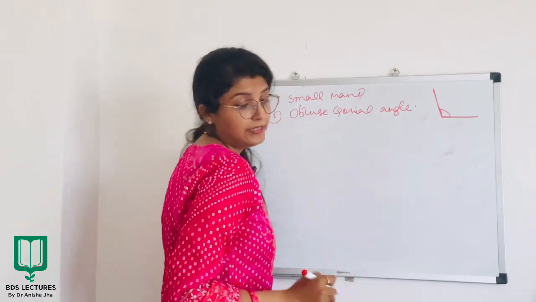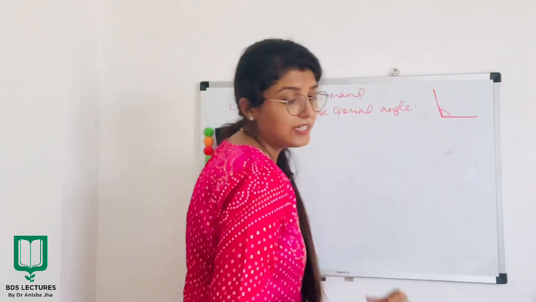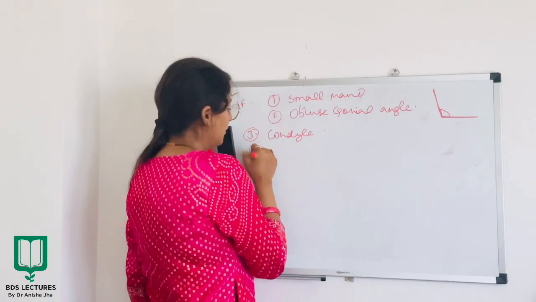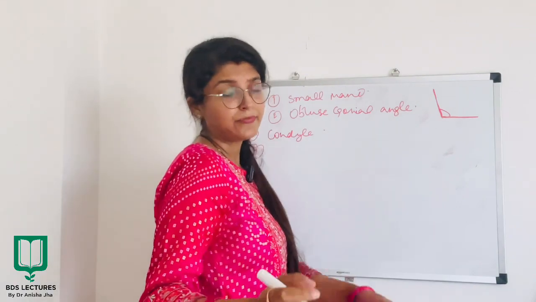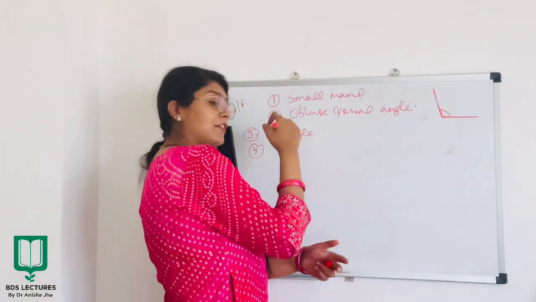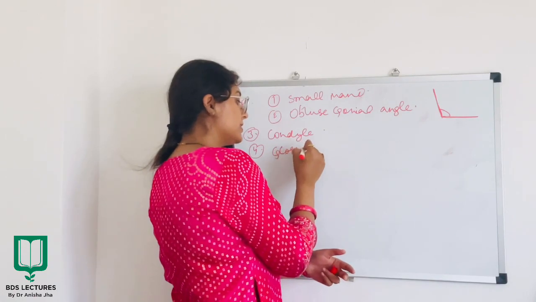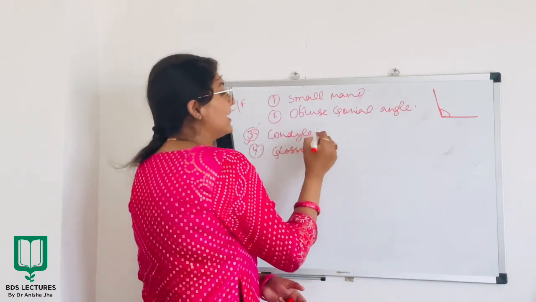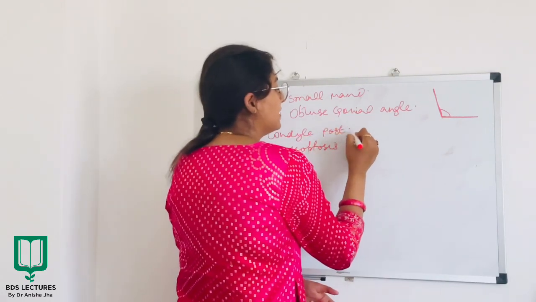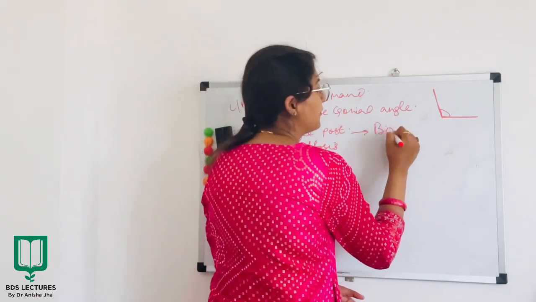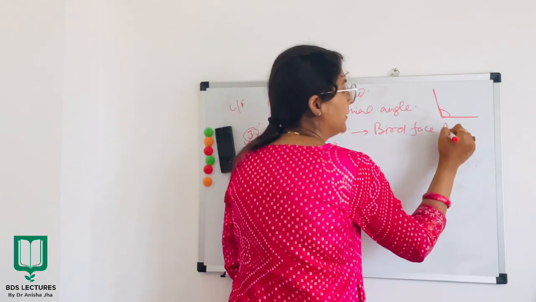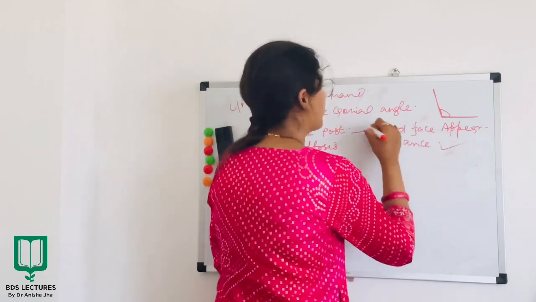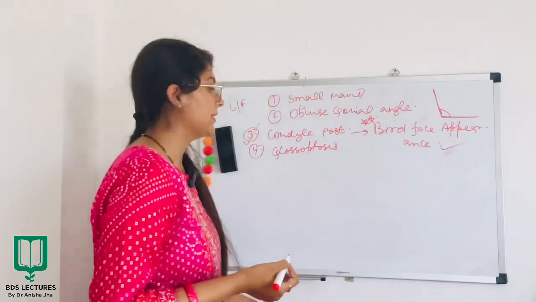Thirdly, there will be posteriorly located condyle, alright. Fourth one will be the tongue tends to backfall or glossoptosis. By the way, when the condyle will be posteriorly located, it will give a typical bird face appearance. This is very important. Alright, typical bird face appearance.